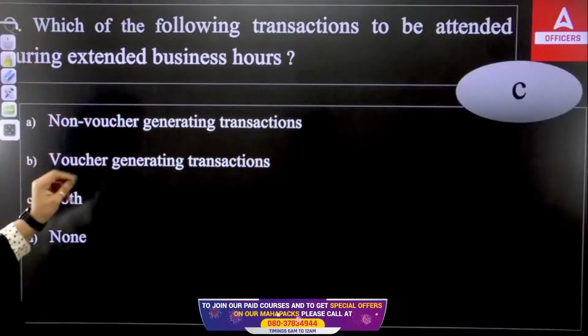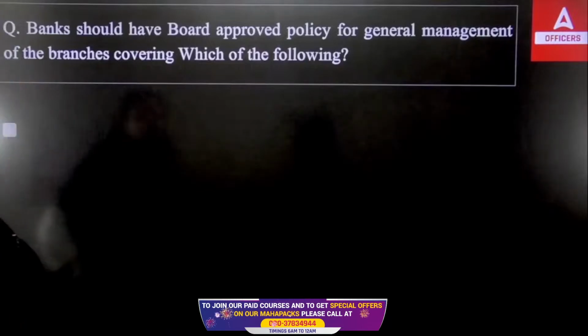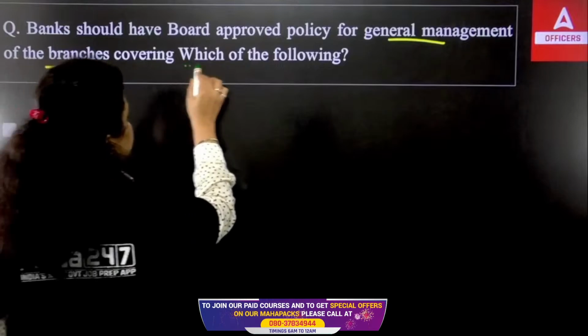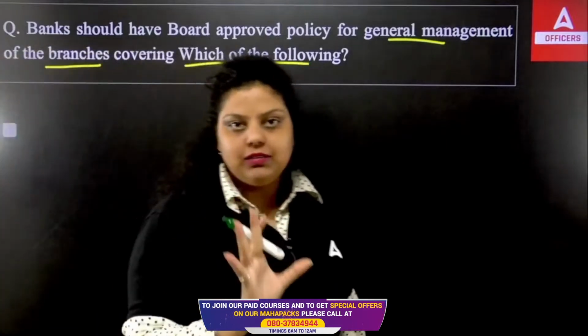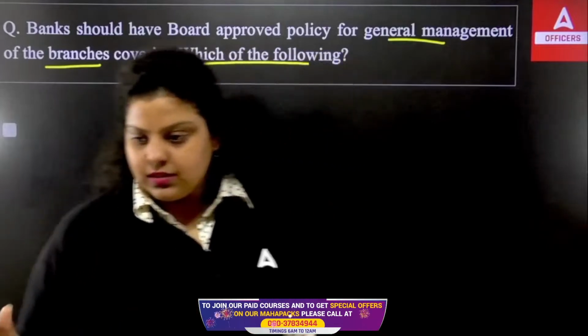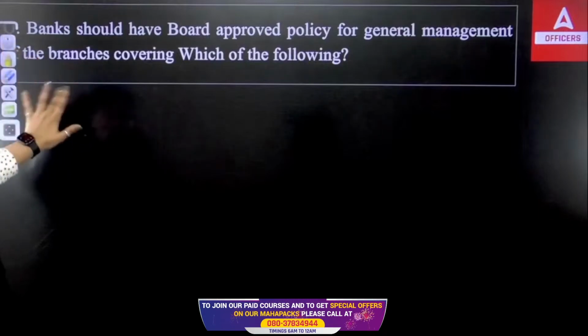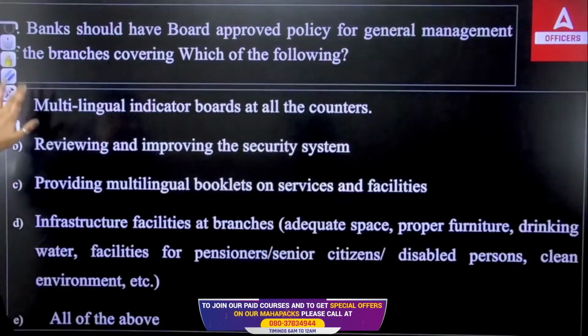Clear? Okay, now next we have: the bank should have a board approved policy for general management of the branches covering which of the following? So we know that a board approved policy should be there for a particular transaction for the general management of the bank. So which of the following will be out of those policies? And we have these 5 options.